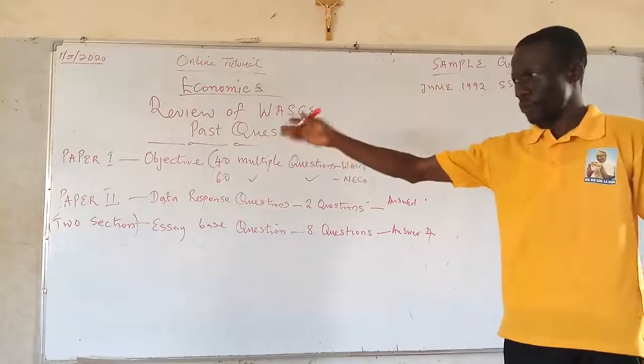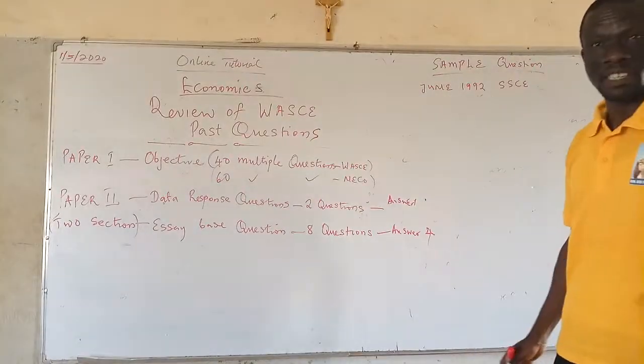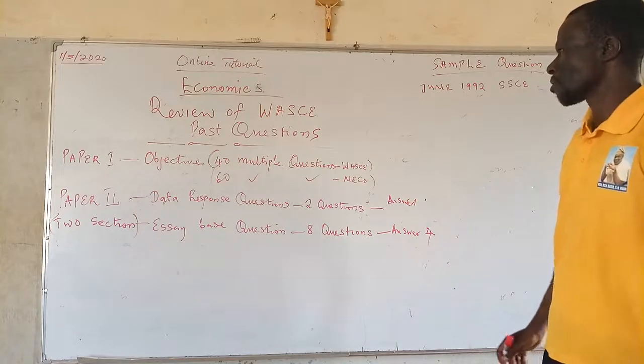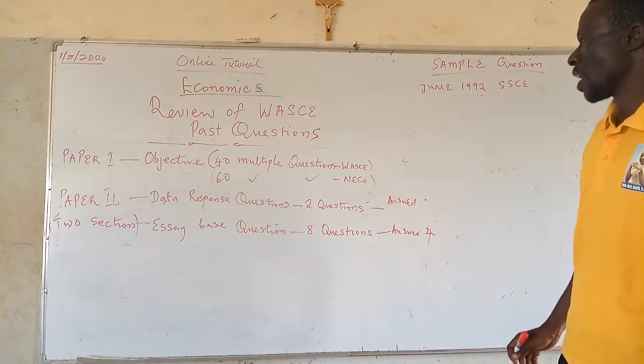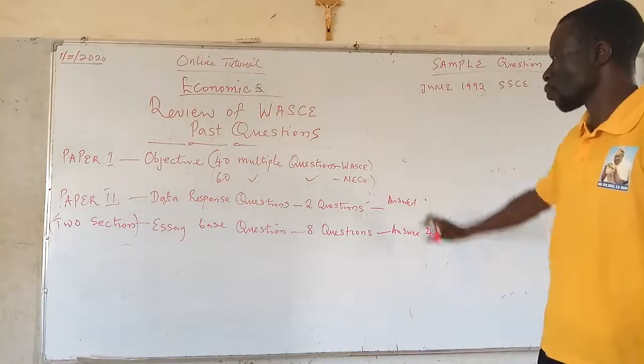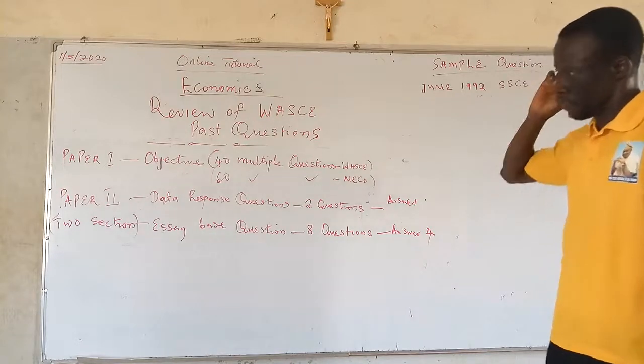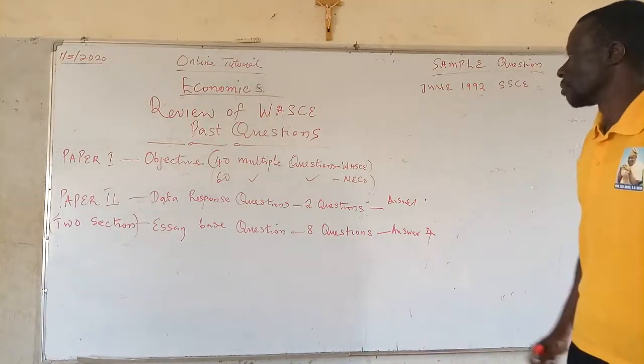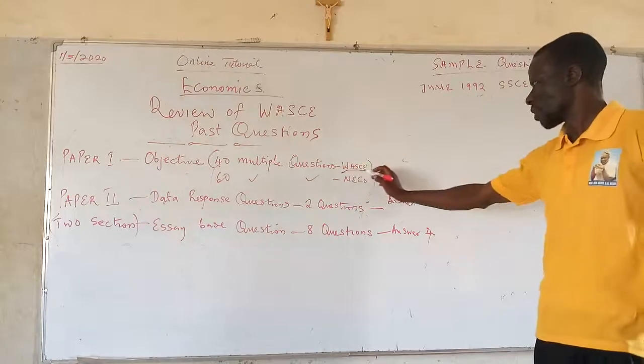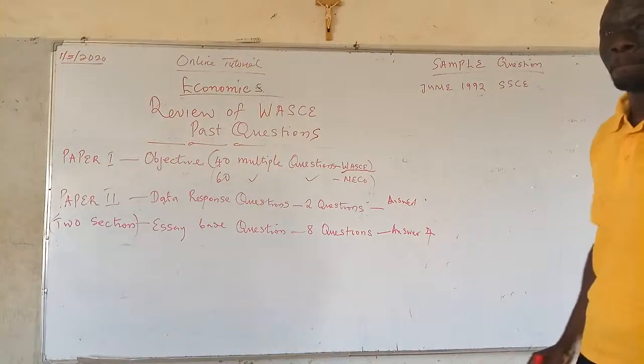We have the first paper, which is the objective base. In this objective base, we have 40 multiple choice questions you are going to face during your examination when you are writing your West African School Certificate exam.